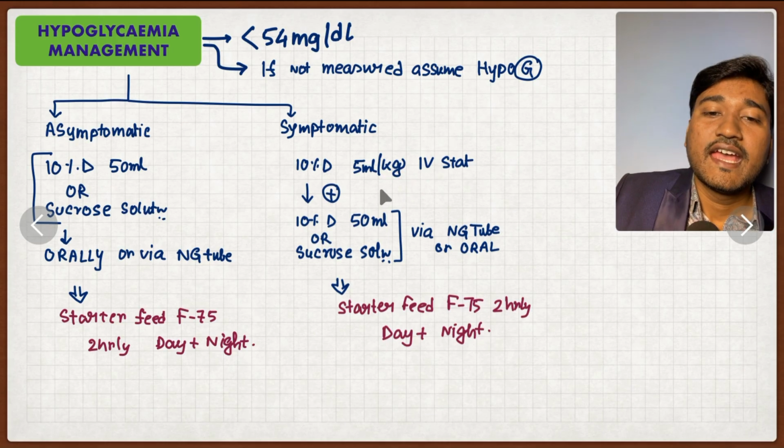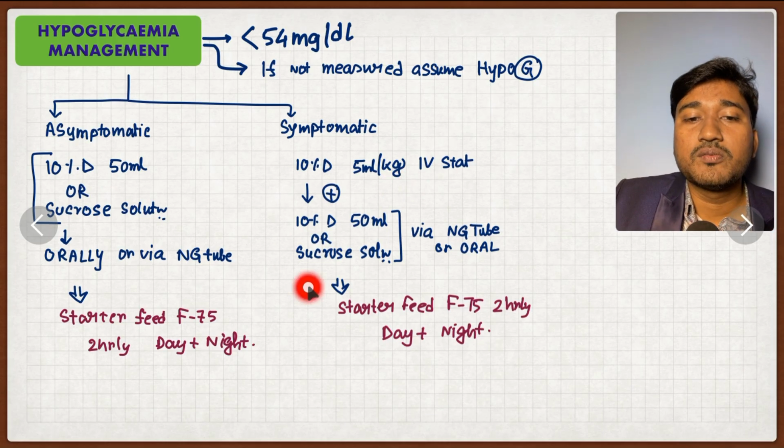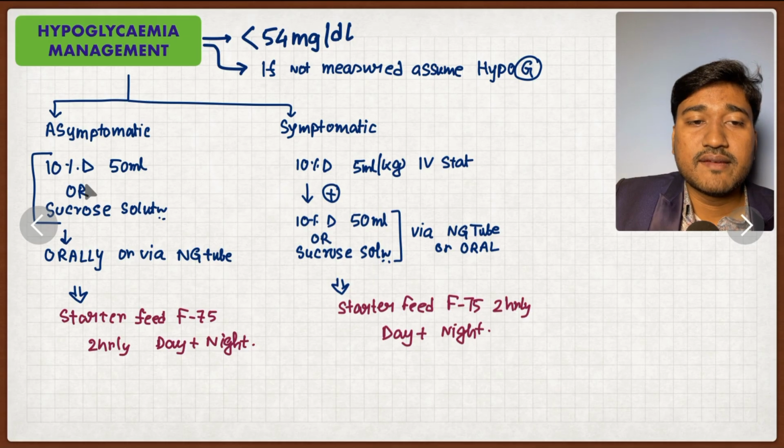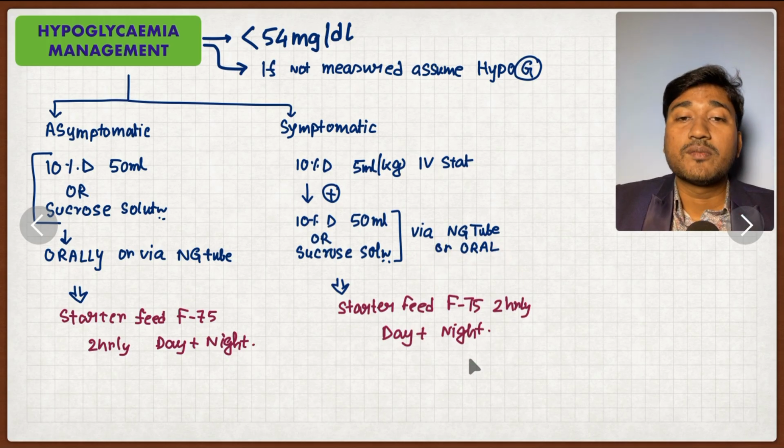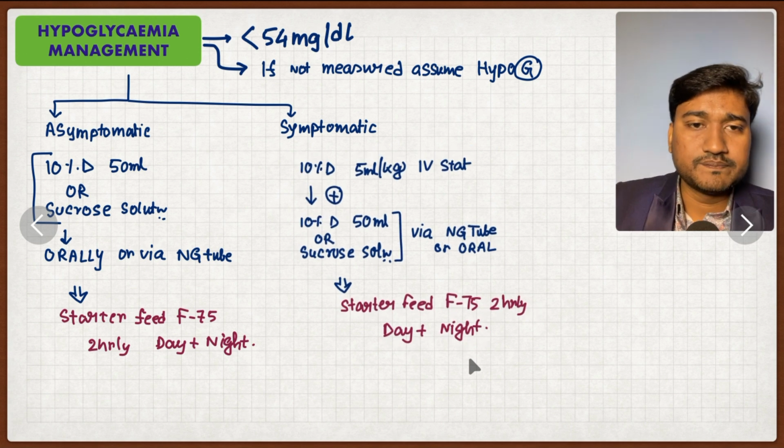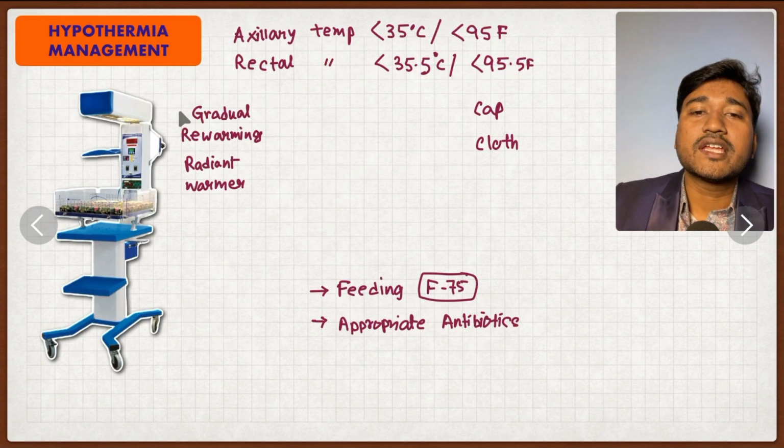Very important. And apart from this IV, you have to give oral as well, the same thing. Look, 10D 50 ml, or sucrose solution via NG tube or oral route, and after that you have to start feeding and you have to monitor the CBG. Very important.